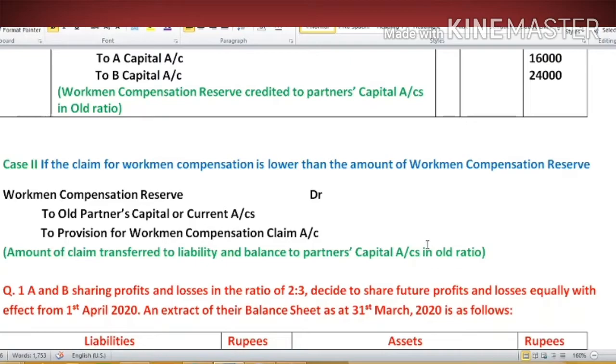So we will first adjust this liability towards our reserve, and if some amount still remains in the reserve, the remaining amount will be distributed among the old partners in old ratio. So what will be our entry? Workman compensation reserve account debit to old partners capital account credit to provision for workman compensation claim account.